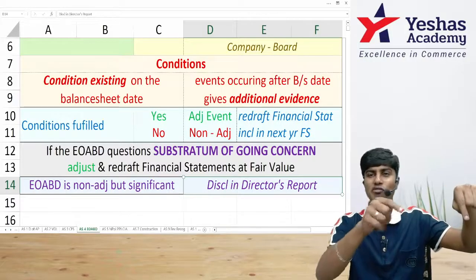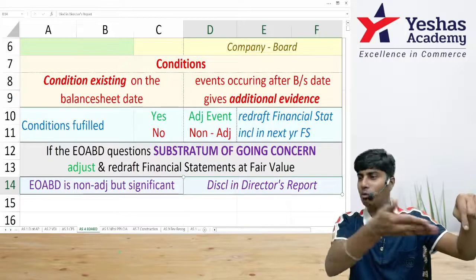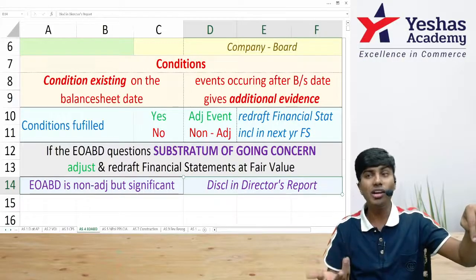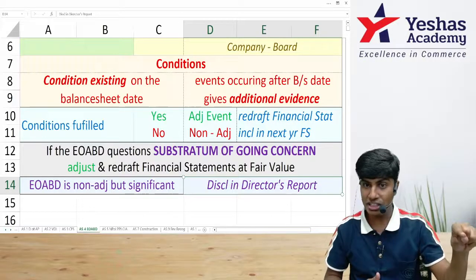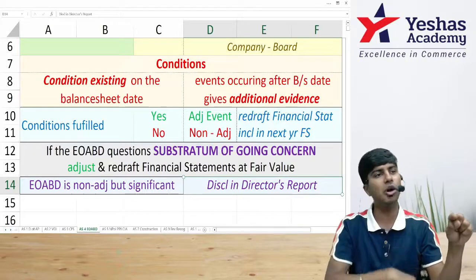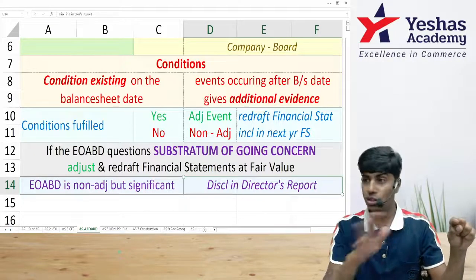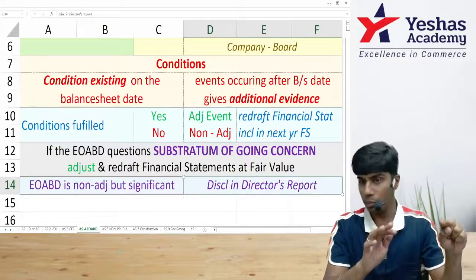As on 31st of March, did I know that fire will happen? If I would have known, I would have put a fireproof jacket on that inventory. So I didn't know that the fire accident will happen. So it is an event occurring after balance sheet date, yes, but the conditions are not existing on balance sheet date. It will become a non-adjusting event. So there is actually no need of adjustment. We should do only disclosure in the director's report.